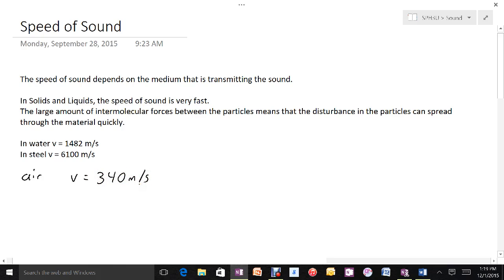The speed of sound in air is much lower than it is in water or steel because air particles spread out to fill their container. We have to have the air molecules actually collide for the areas of compression and rarefaction to spread throughout the material, so it takes a little bit more time. Obviously, it's still very fast.